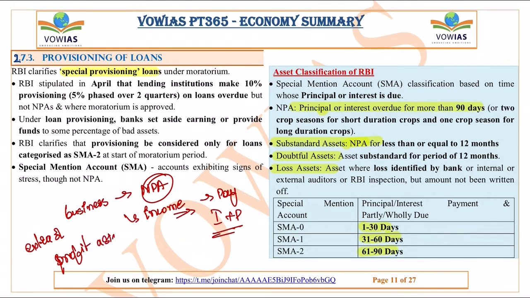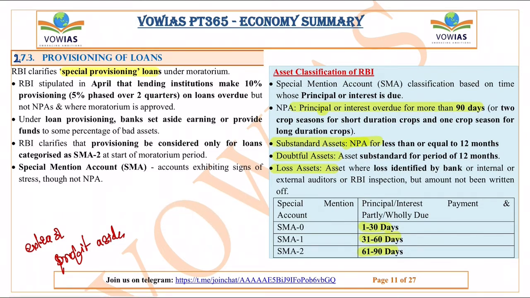Now why will this be done? Either the bank has to give some extra loan, or they have to keep some of the profit aside. Why does this have to be done? Because the bank also will have a lot of commitments.